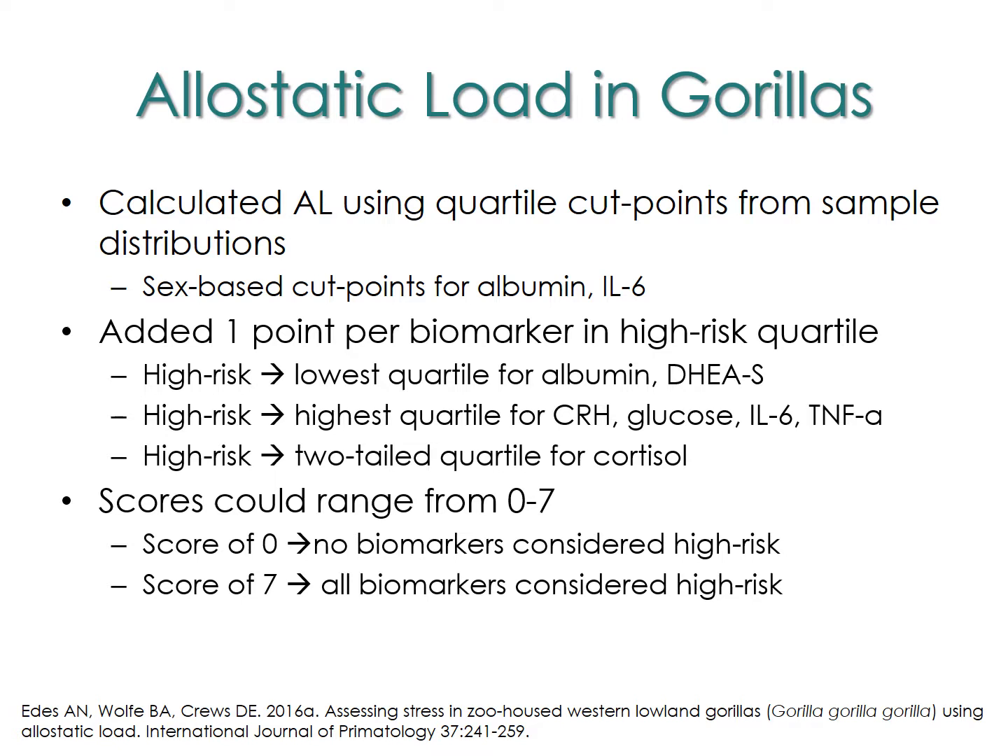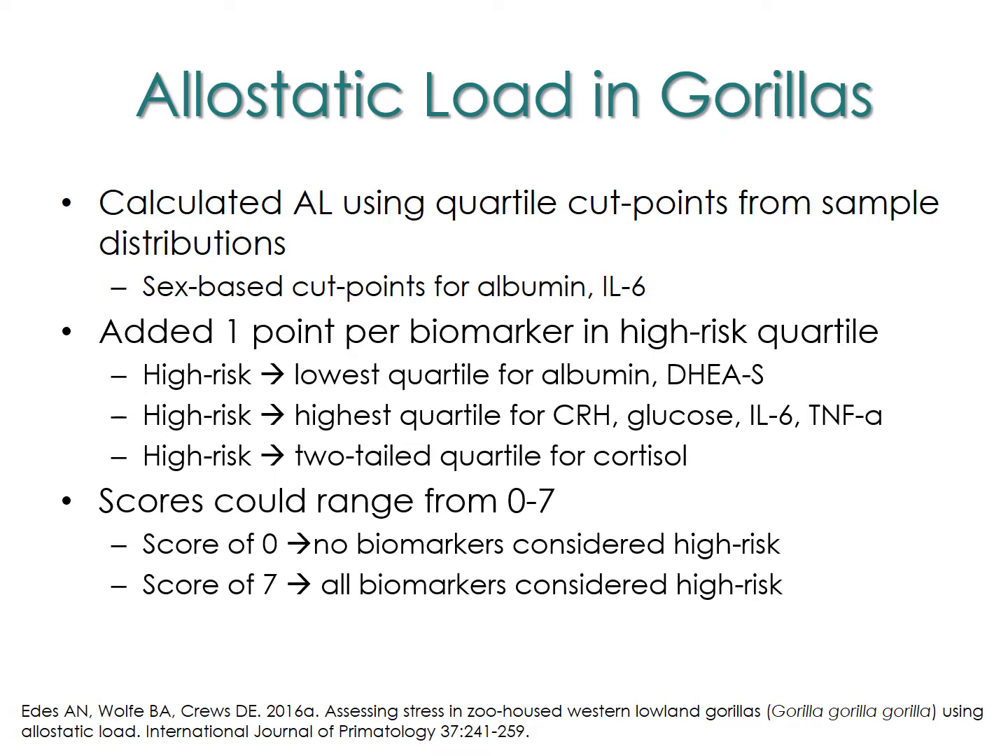So what we do is we just sum up the number of biomarkers that would be considered high risk. Albumin and DHEAS become dysregulated on the lower end, so the first quartile was considered high risk for those biomarkers. For CRH, glucose, IL-6, and TNF-alpha, those are considered dysregulated when they're too high, so we use the top quartile for high risk for those biomarkers.